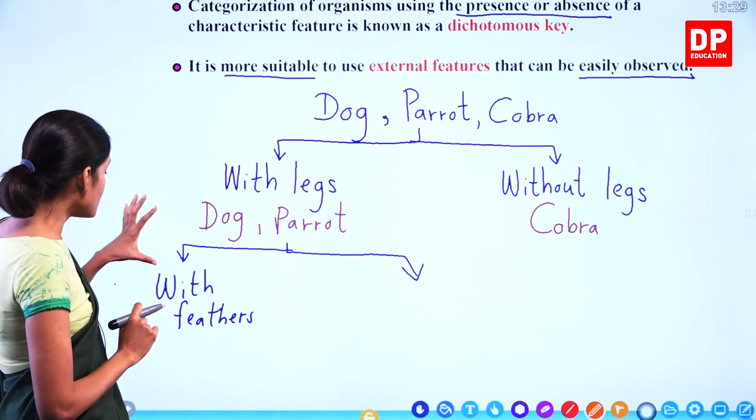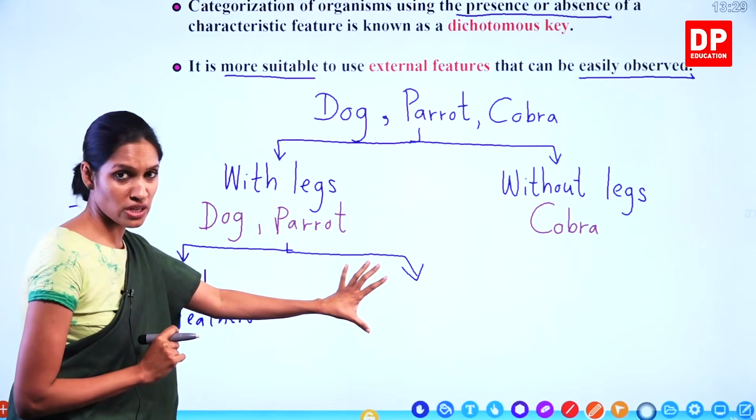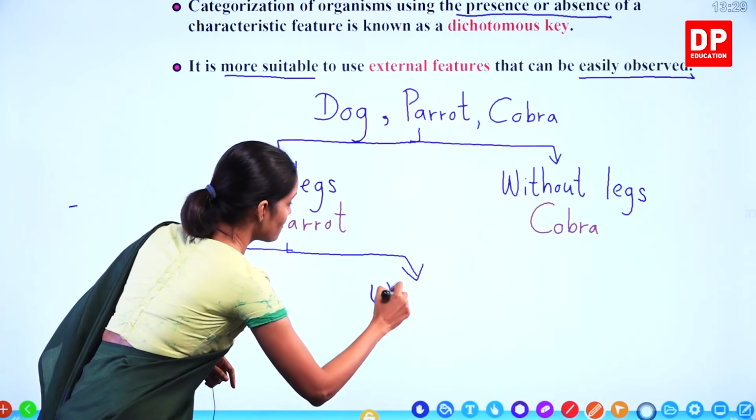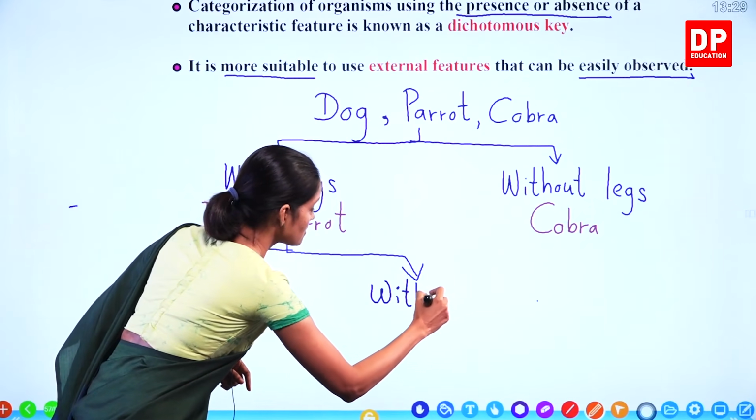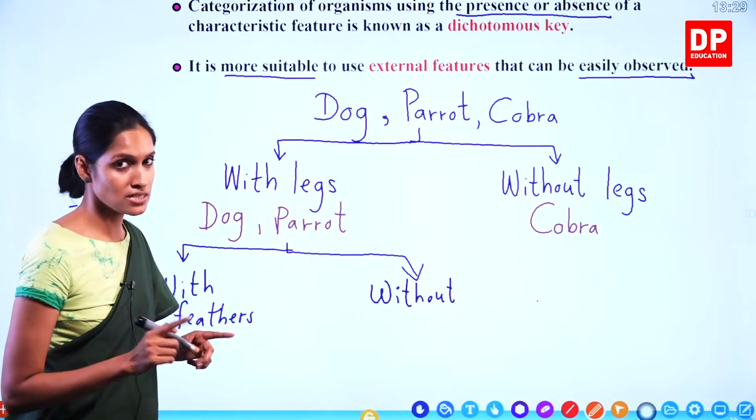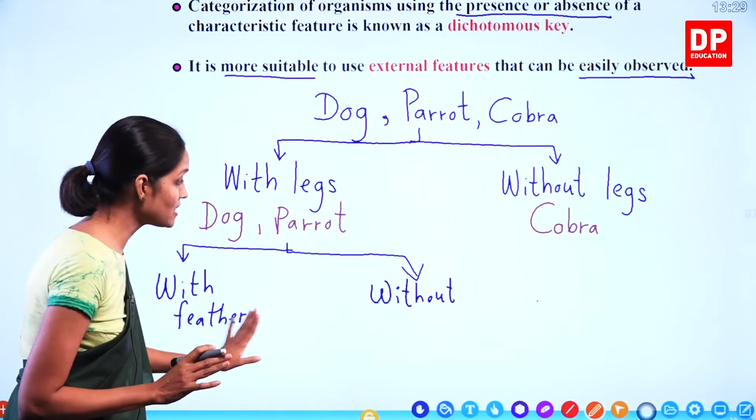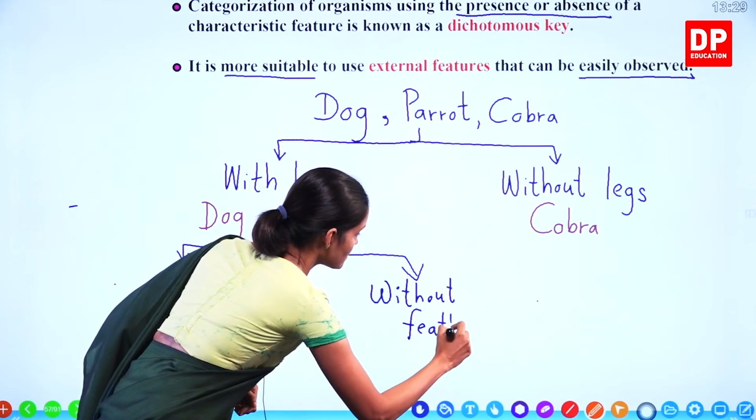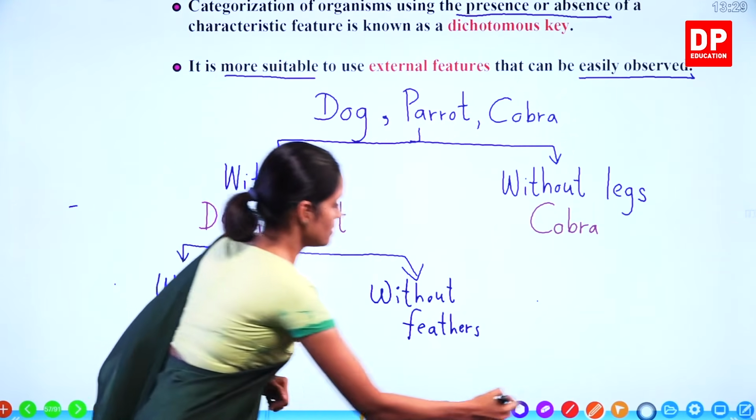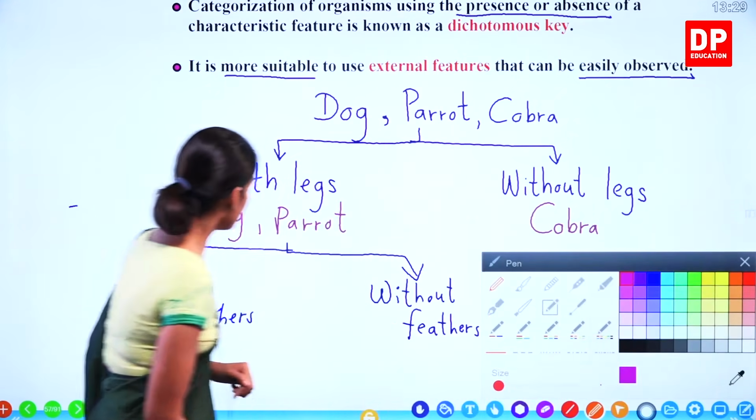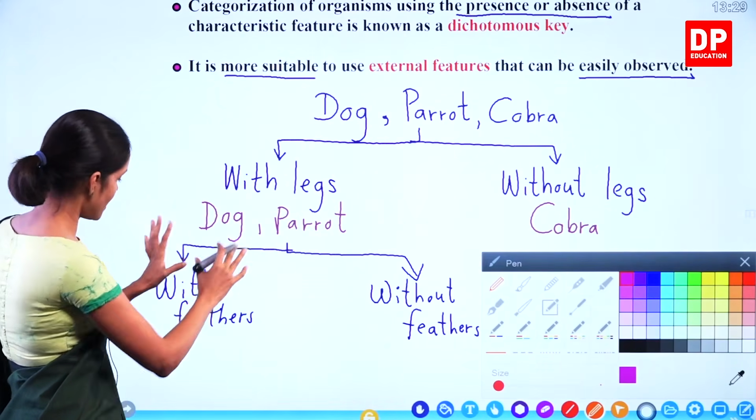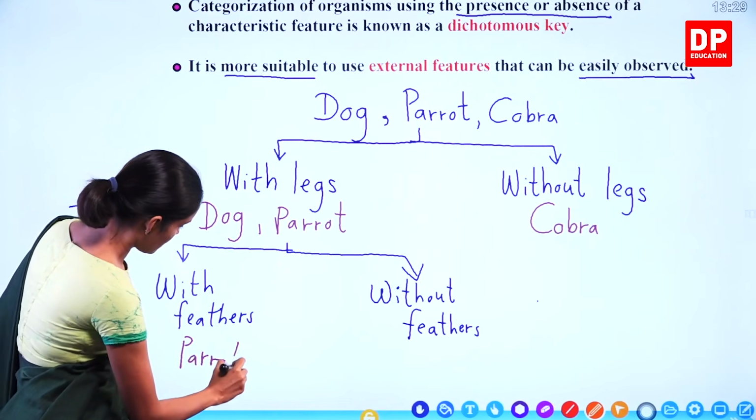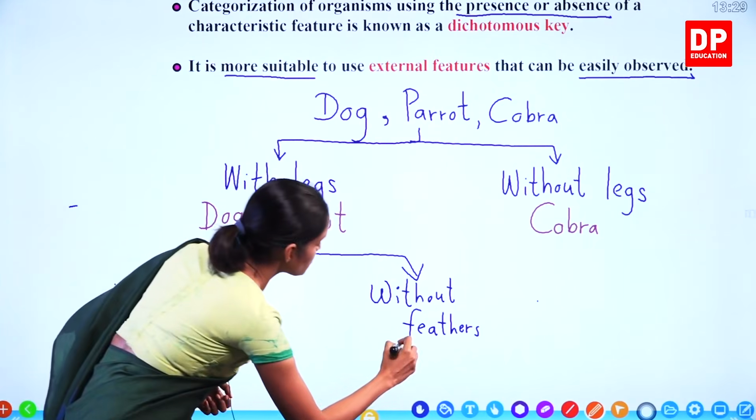So, if this side is with feathers, the other side has to be the absence of the same characteristic. So, you have to write without. Without what? A tail? No. Without feathers, the same characteristic. Okay? Without feathers. We'll take a different color. Who has feathers? Parrot has feathers. With feathers, parrot, and without feathers, dog.